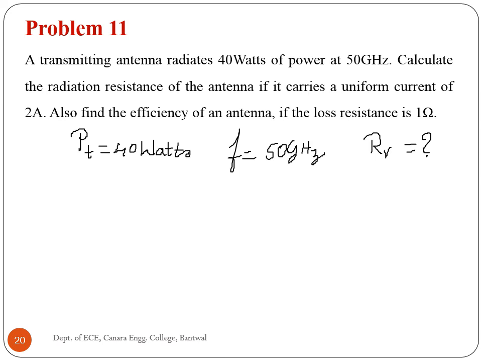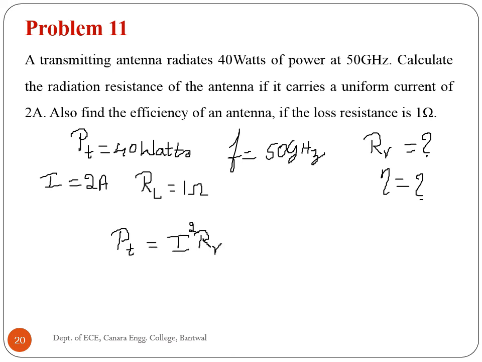Now, if it carries a uniform current of 2 amperes, that means I is equal to 2 amperes, and also find the efficiency of an antenna if the loss resistance is 1 ohm. We know that transmitted power is equal to I square RR. Therefore, I is 2 amperes, 2 square RR is equal to PT is 40 watts. Therefore, RR is equal to 10 ohm.